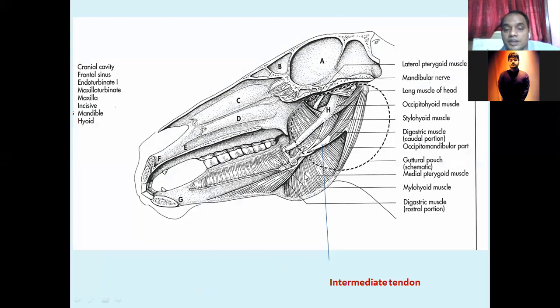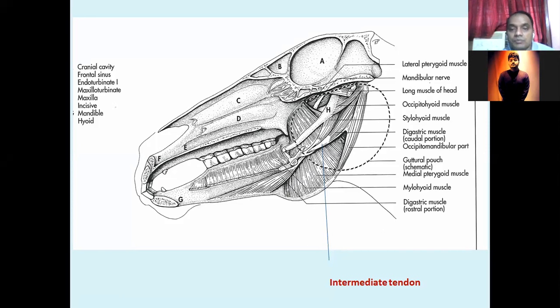Because this is a sagittal section, the lateral side is the outer side and here is the medial side. So this is the pterygoideus medialis. Remember, the masseter is on the lateral side and the pterygoideus medialis on the medial aspect of the vertical ramus of the mandible.